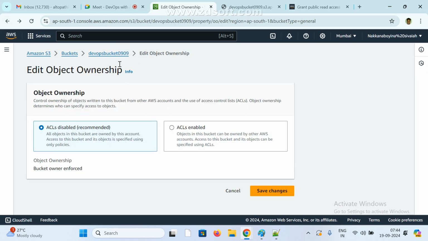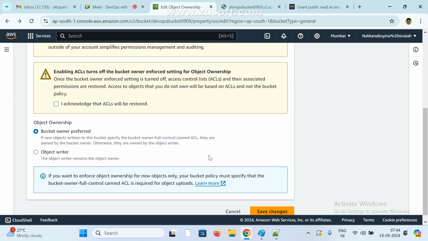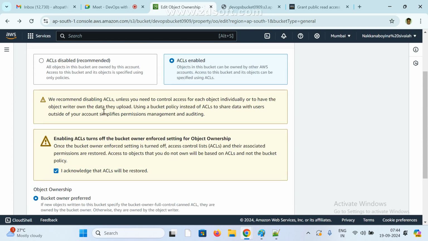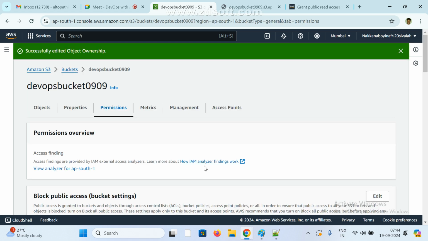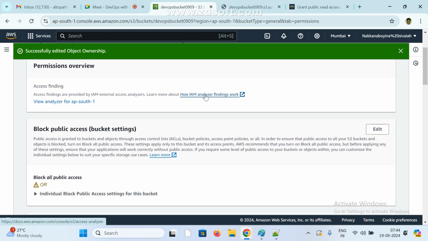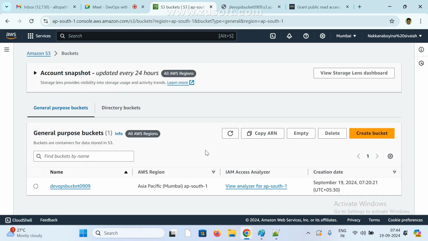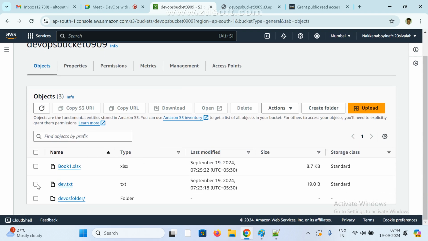This one, where is this object, edit object ownership, access. Okay, now here we need to acknowledge all. Okay, enable. Okay. Next, bucket owner for new objects, and the bucket specified, bucket full access, full owner full control ACL, where any can write objects. Okay, save changes. So here, bucket and permissions, this one, right? Okay, now go to here, now select this one, now select this one.